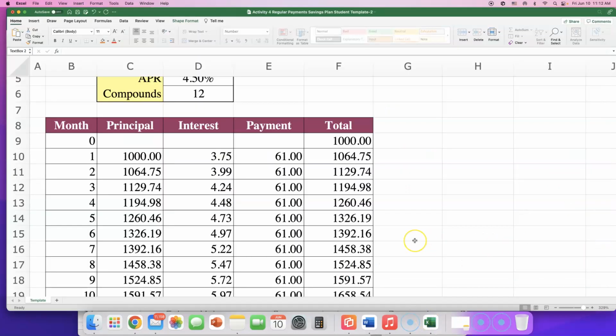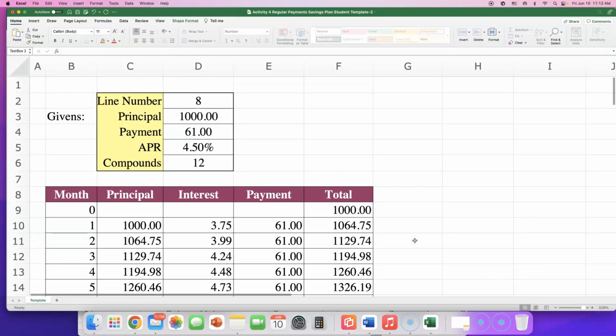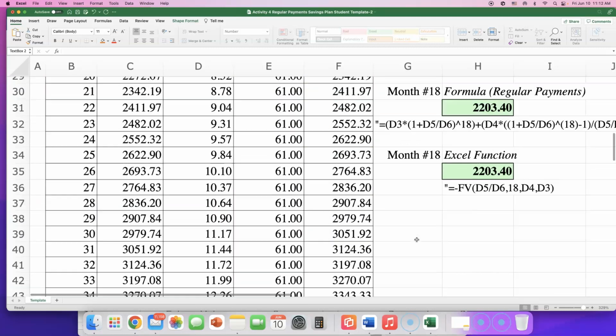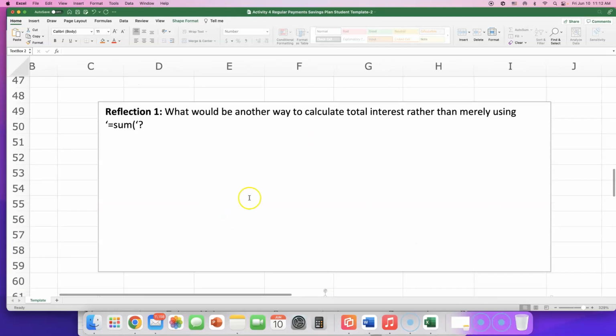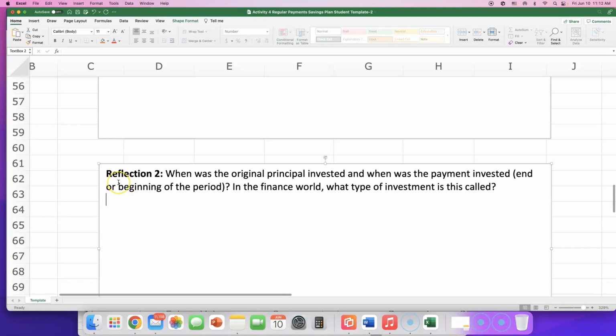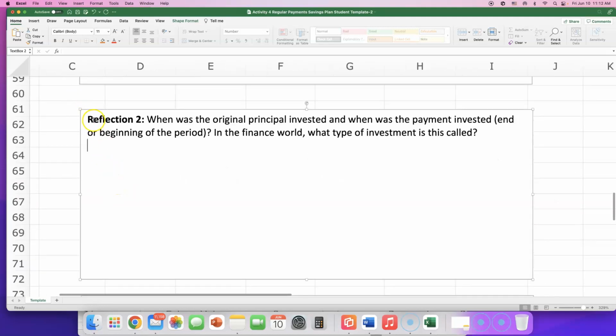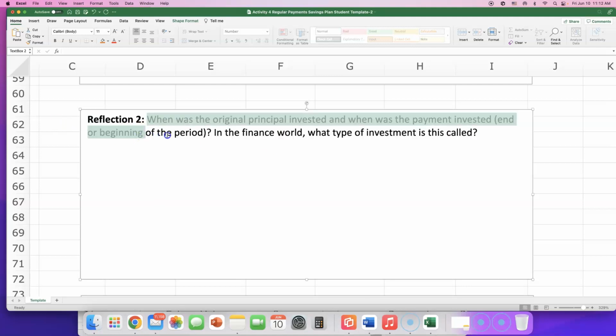So I got emails about the first two reflection questions on activity 4. I looked at them. I can explain this to you in this video, but I wanted to give you the page number for reflection question number 2. This one is about ordinary annuity or annuity due. It's asking when the original principal was invested and when the payment was invested, end of or beginning of the period. In the finance world, what type of investment is this called?